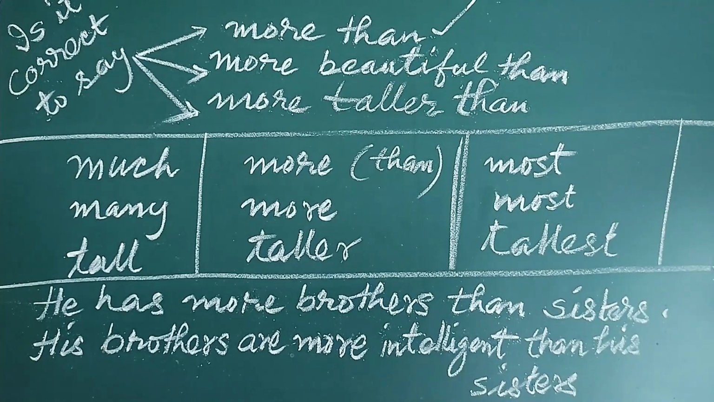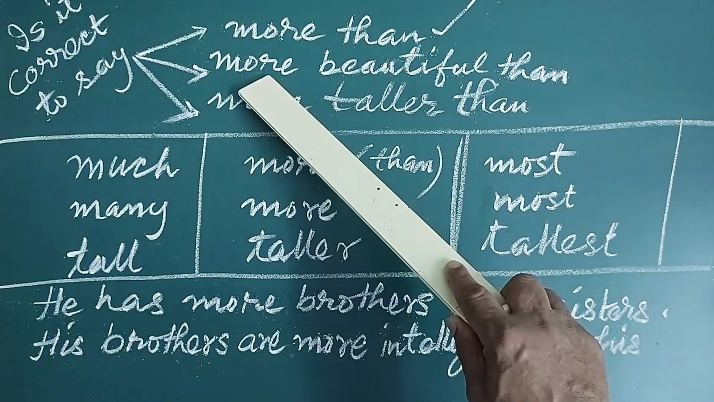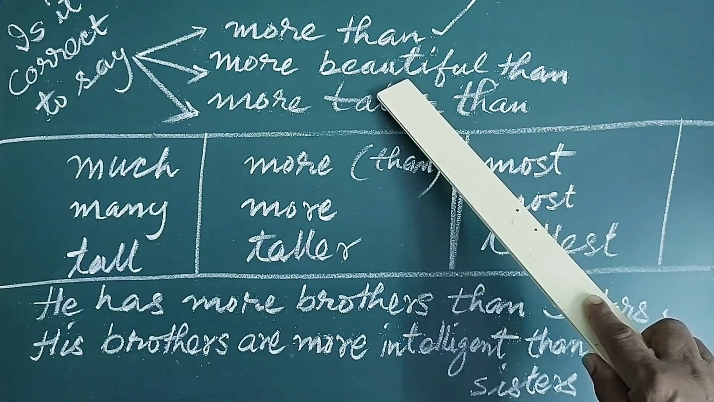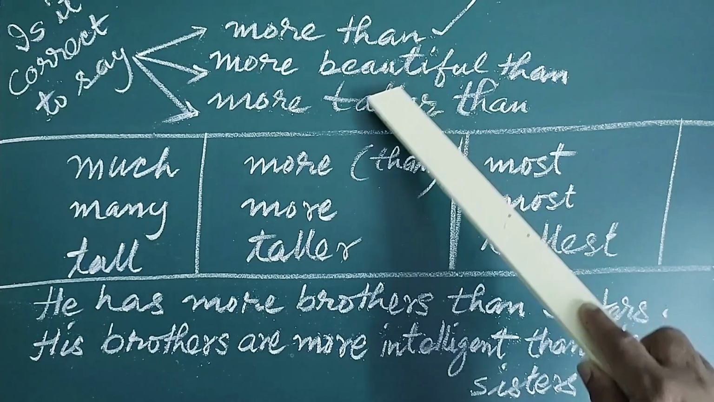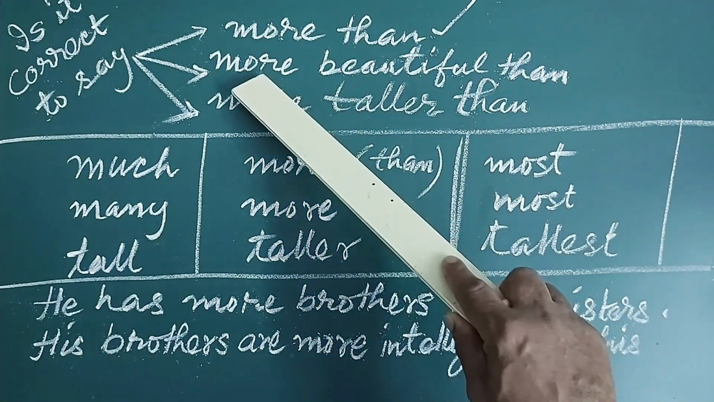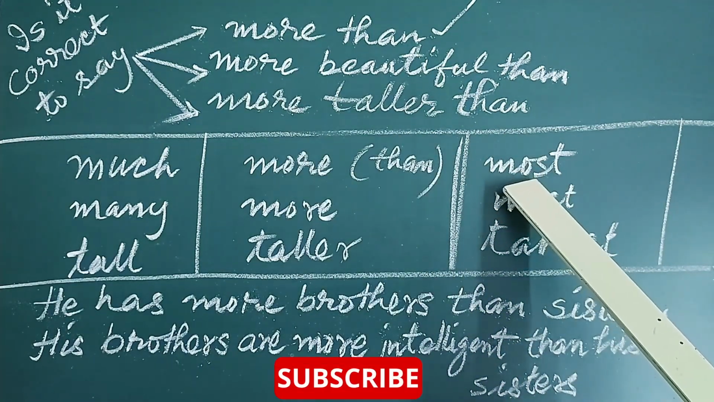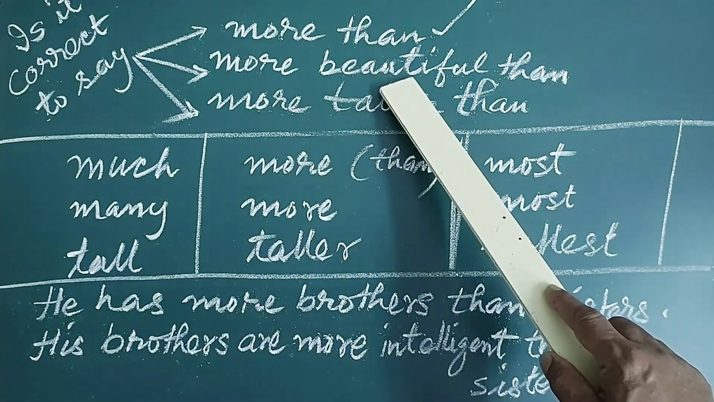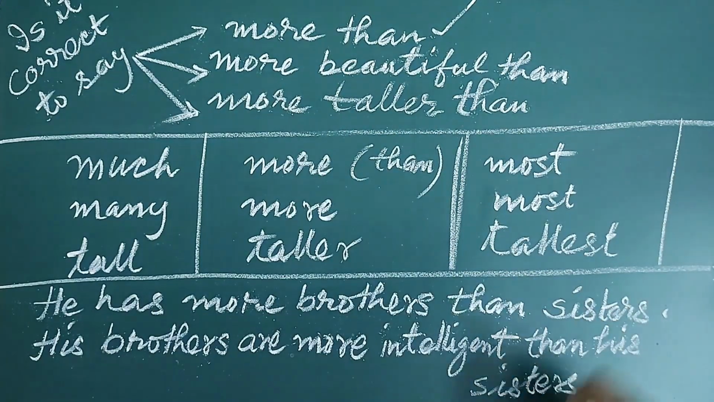Now let us come to the other point. Can we say more beautiful than? More is there, than is there. Beautiful is the base form of an adjective. That means beautiful doesn't have three forms. If it wants to be converted into comparative and superlative, it has to take the help of more, and in the superlative degree it has to take the help of most. That means more beautiful than, since this adjective doesn't have three forms, we can get the help of more, and therefore this also is correct.